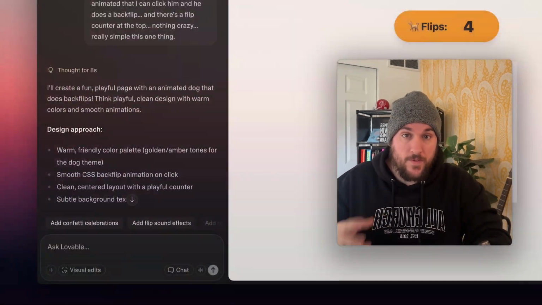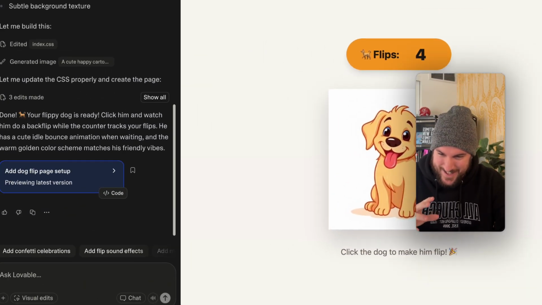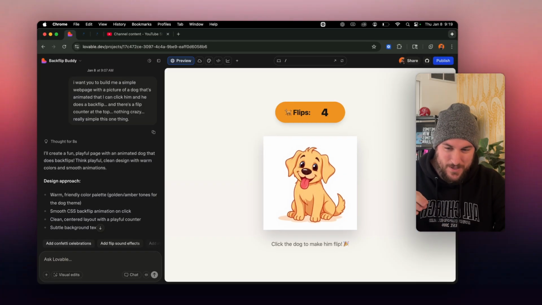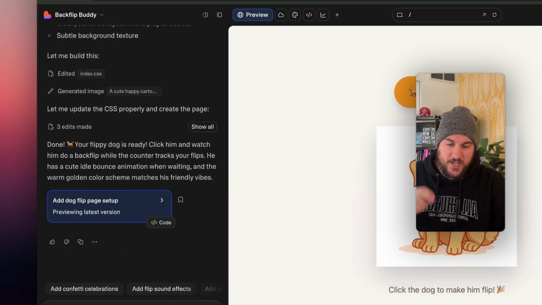And I want to show you a new feature inside of Lovable. It's this Lovable chat, okay? And in order to demonstrate this, I made this dog, right? I didn't take any of the examples, by the way, so far to build this. I just said, I want you to build me a page with a picture of a dog that flips. Look at that. It's so cute. Okay, but there's this chat feature, and this is crucial for you guys to be better than other Lovable users.